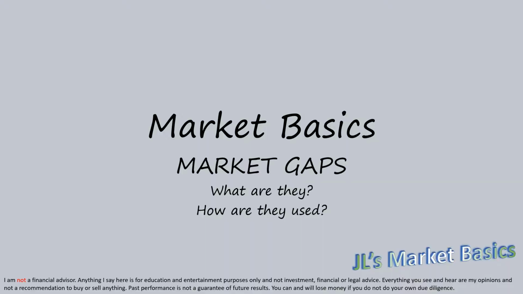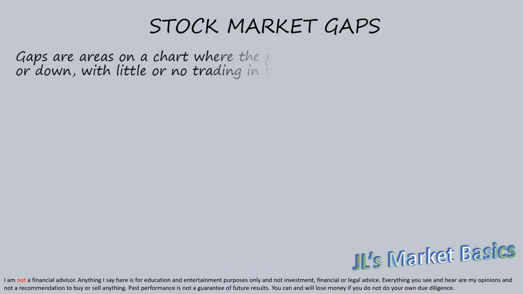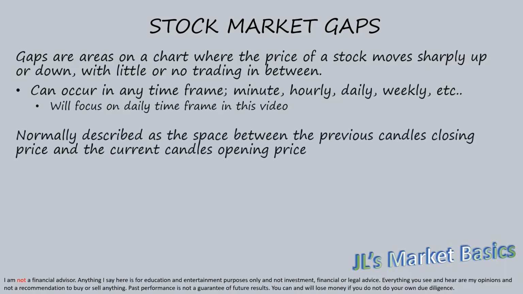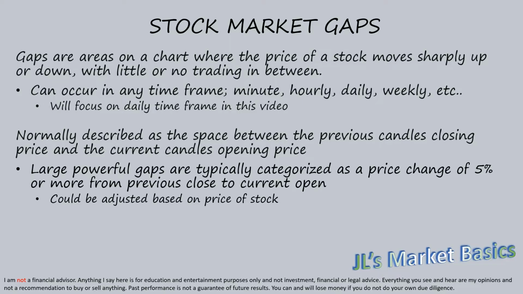Market gaps. What are they and how are they used? Gaps are areas on a chart where the price of a stock moves sharply up or down with little or no trading in between. They can occur in any time frame, and they are normally analyzed by comparing the previous candle's closing price to the current candle's opening price. Strong gaps are considered to have a 5% or more price movement from the previous close to the current open.